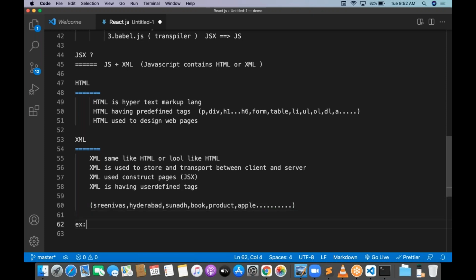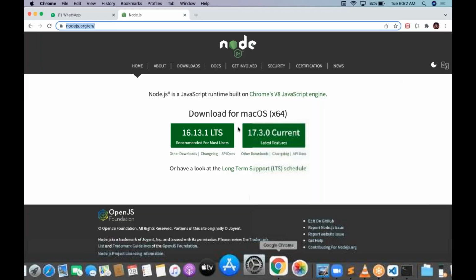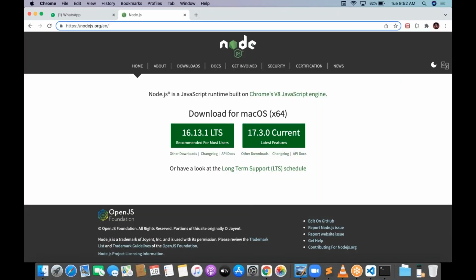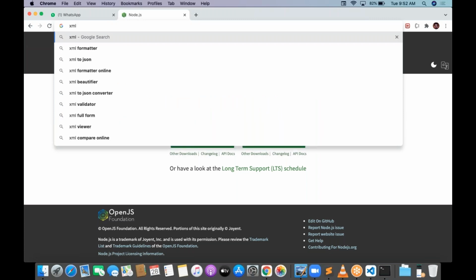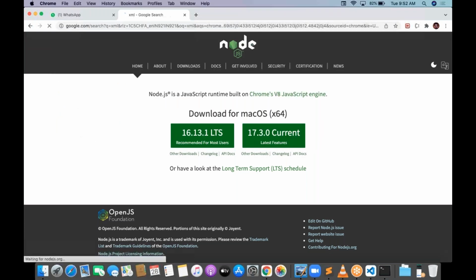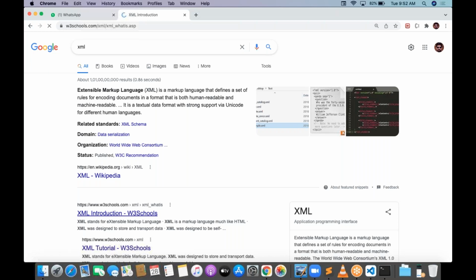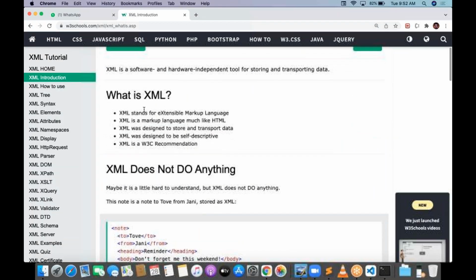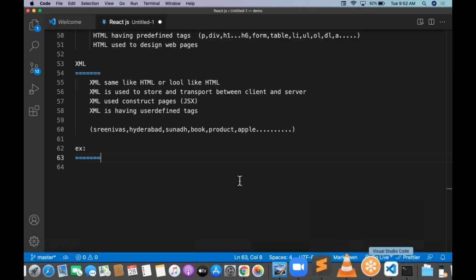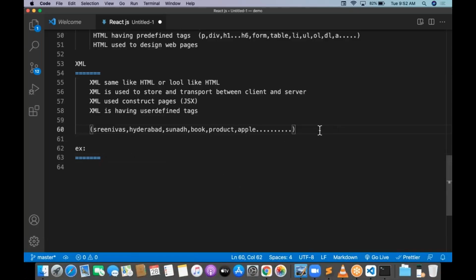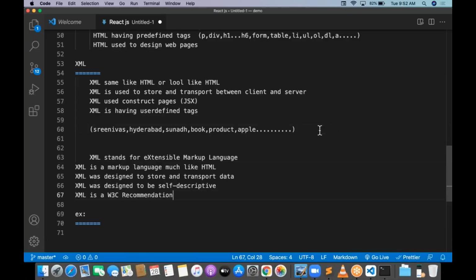So, one example for XML: how to write XML. Let me go with the XML example. XML is very simple, guys. Just go with these points. I have written some points, but W3Schools is also providing some points. What is W3Schools providing?